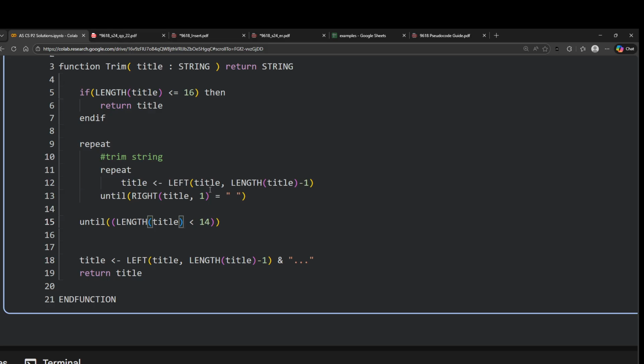So if I have this string here, let's say Bohemian Symphony, and there's a space like this, we are just getting rid of it here. So you do it above, you do it now, it's the same thing. We're just getting rid of it, and then we are adding the 3 dots at the end, and returning the title. Okay. So that's it. We are done with the paper.